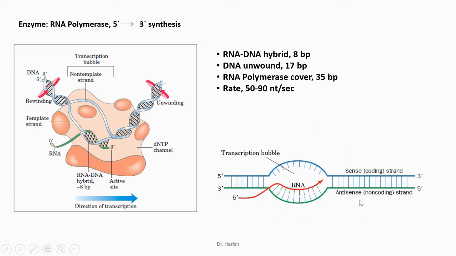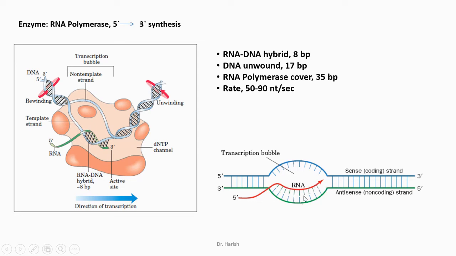In this picture, the sense and anti-sense strand are shown. As you can see, the DNA contains two strands. One strand is known as sense strand, that is also known as coding strand. Another strand is known as antisense or non-coding strand. Antisense or non-coding strand serves as a template for the synthesis of mRNA.